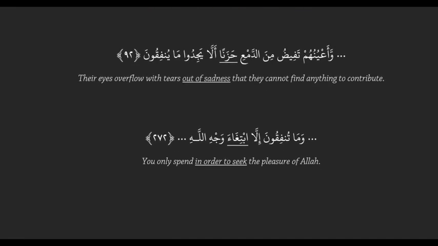وَأَعْيُنُهُمْ تَفِيضُ مِنَ الدَّمْعِ حَزَنًا أَلَّا يَجِدُوا مَا يُنْفِقُونَ, translating as, their eyes overflow with tears out of sadness, that they cannot find anything to contribute. So out of sadness, telling you why their eyes overflow with tears. Hazanan, you haven't learned the vocab for this, but it means sadness. The translation's there for you, and it's an idea, linked to an action, to be sad. So it's an idea, it's general, has the end label. And it's coming at the end because yajidu is an action, a new sentence. A new action makes a new sentence. So it meets all the conditions of an idea.